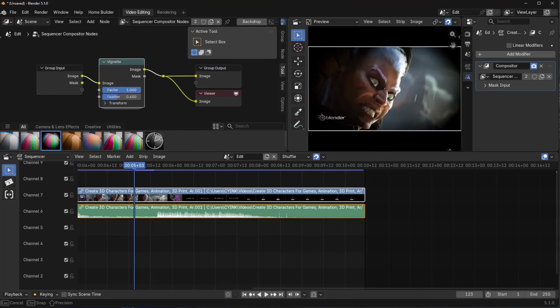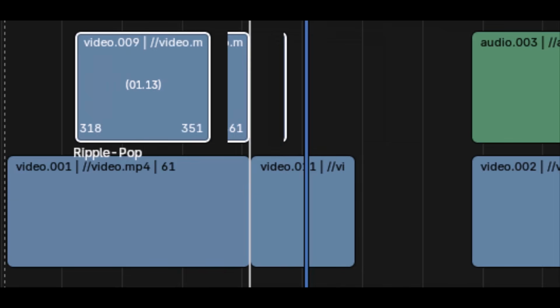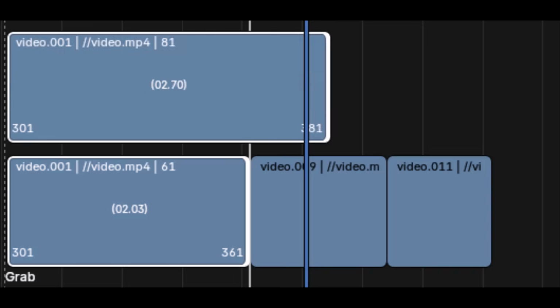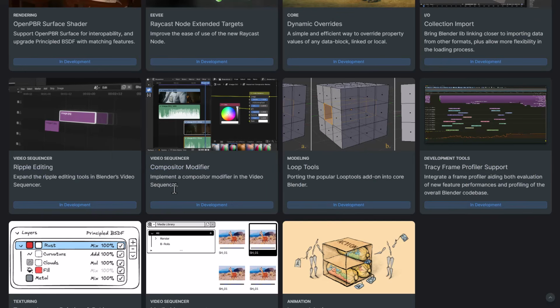And speaking about the video sequencer editor, Ripple Edit is something that we did see with Blender 5.1. And currently, they're looking at expanding the Ripple editing tools in Blender's video sequencer as well. So it's not like these two features have not been existing, but they're currently looking at ways to make them better. And still within the video sequencer editor, we're getting the new media management.